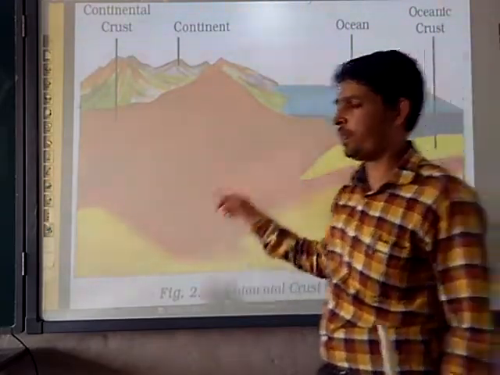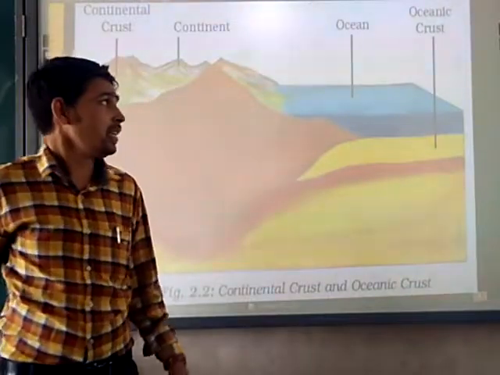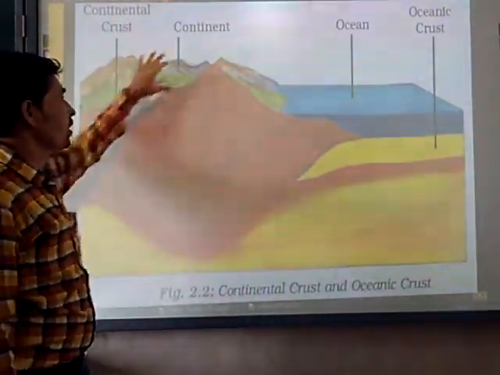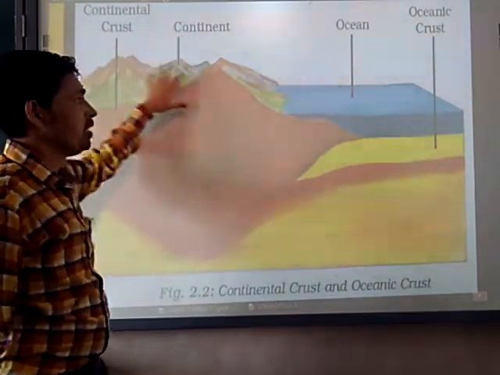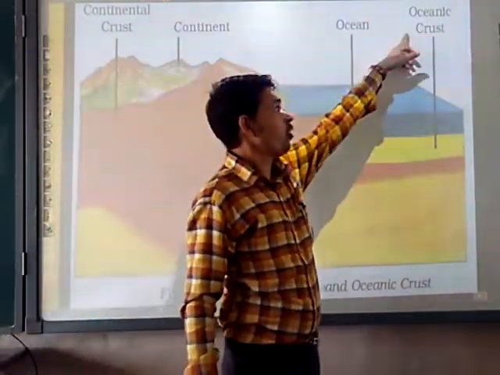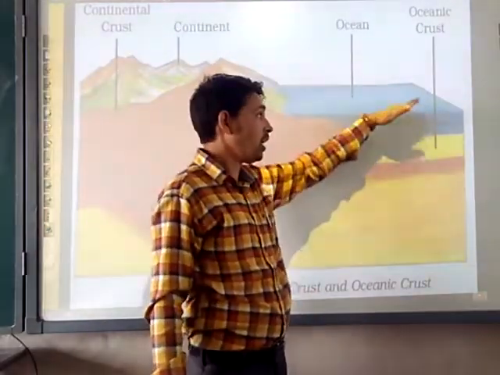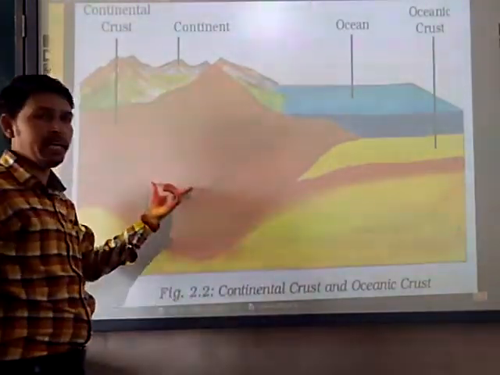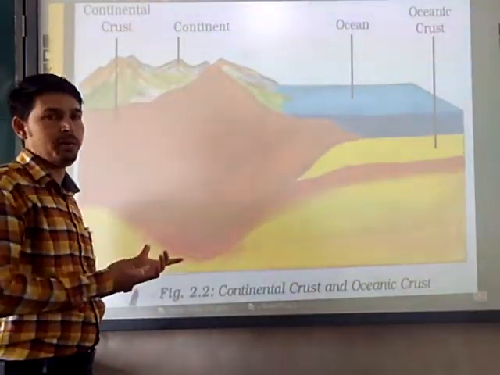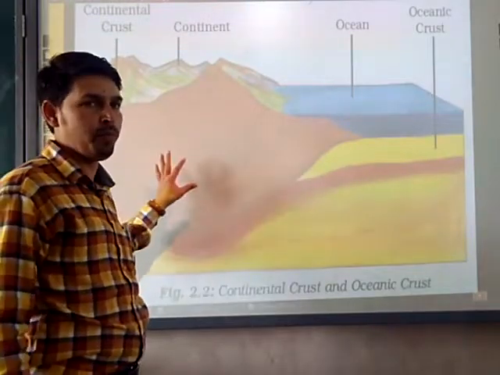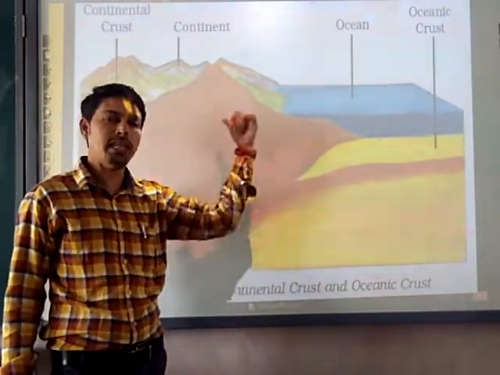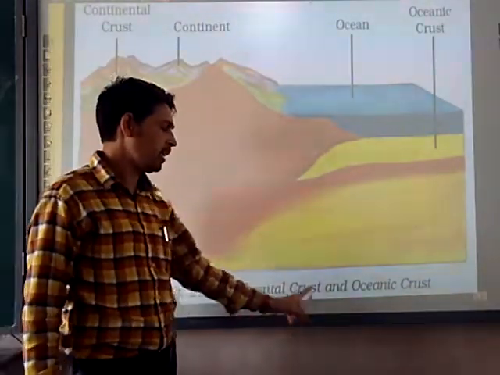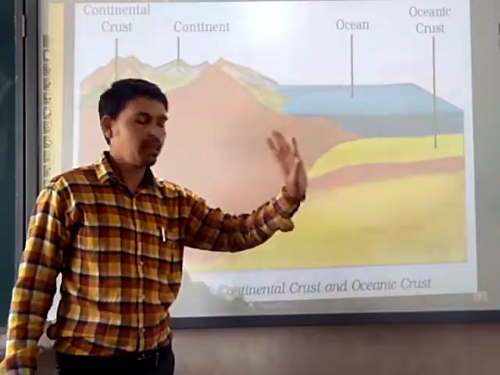With this we are understanding that the continental crust is here. We are residing here, so the continents are here. The ocean is here, so the oceanic crust is downside, inside the ocean beds. This diagram again, you have to draw and label it. This will also be a part of your homework. The two diagrams I mentioned to you: first the interior of the earth, and second figure number 2.2, the continental crust and the oceanic crust.